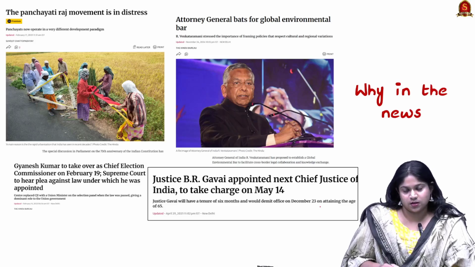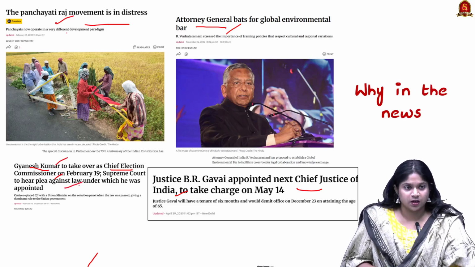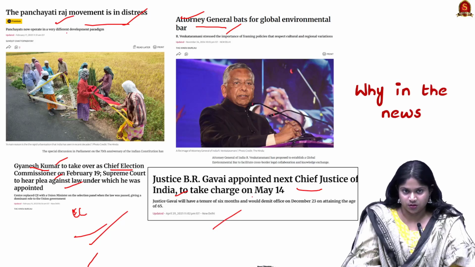Now moving to the next topic, that is, constitutional bodies. Throughout the year we have seen different news regarding the Panchayati Raj movements and Attorney General involvement, and in these years we have also seen the Chief Justice of India appointed, and Chief Election Commissioner Gyanesh Kumar taking over the Election Commission. So in light of this, it is important to brush up on the constitutional bodies.